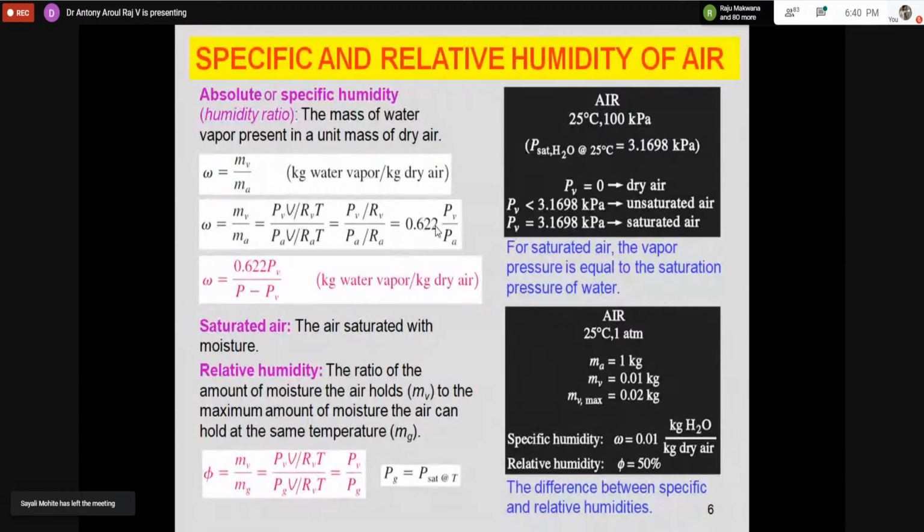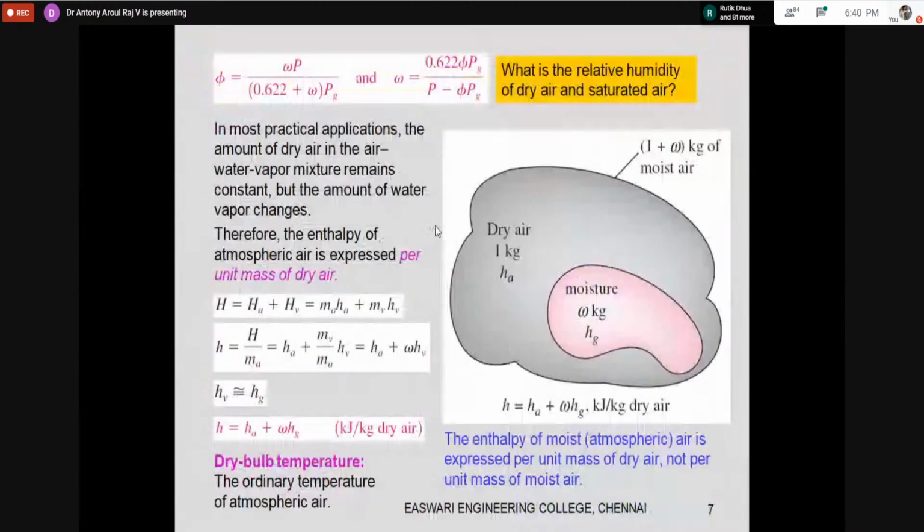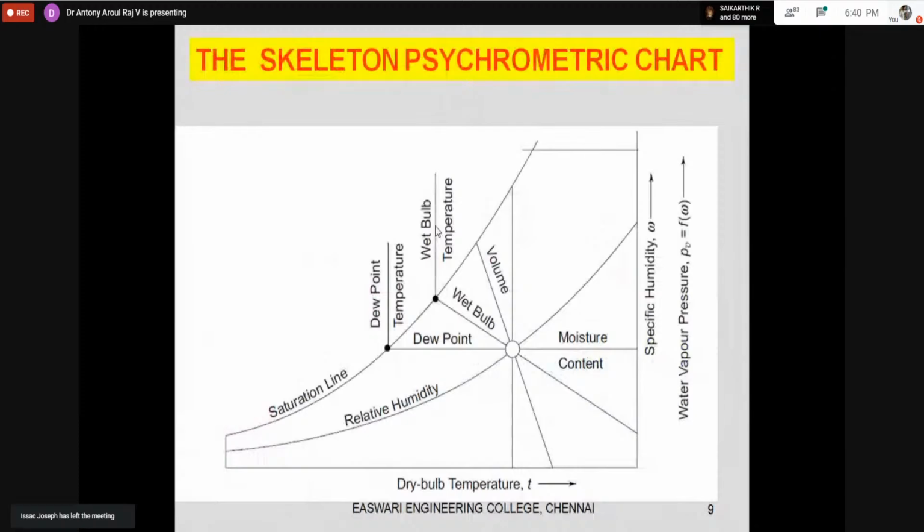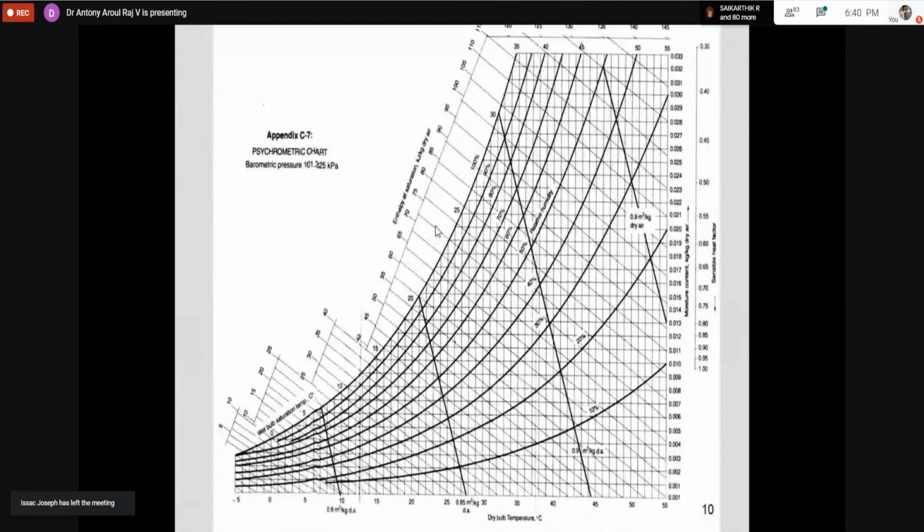We are not going to discuss the formula in detail. We are going to discuss the significance of specific humidity. The specific humidity represents the amount of moisture which is added to the air. It is the ratio of the mass of water vapor to the mass of dry air. If the dry air amount is constant and I am adding moisture, the specific humidity will gradually increase. Now you are seeing the psychrometric chart, and the vertical axis in the psychrometric chart.